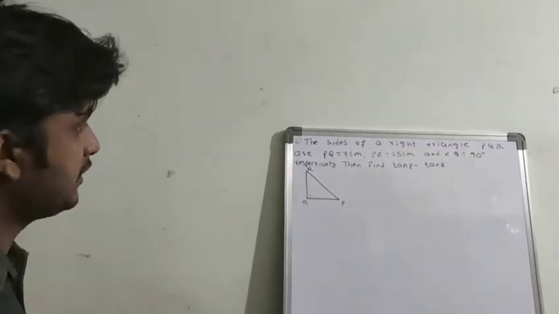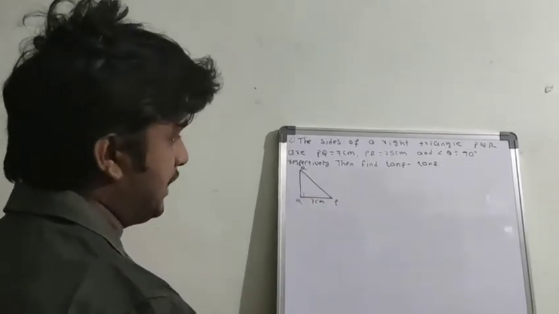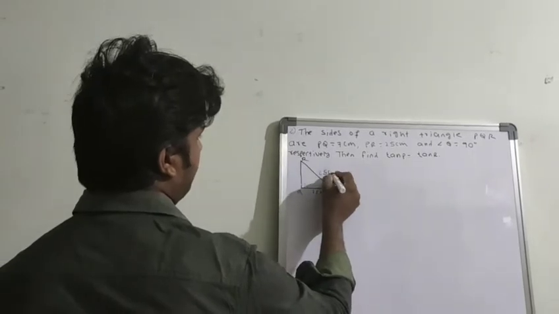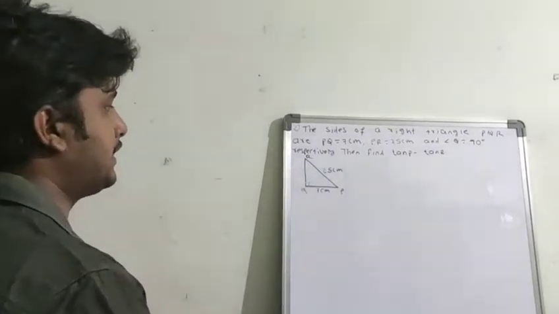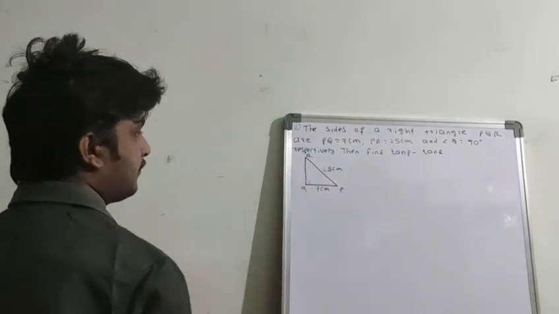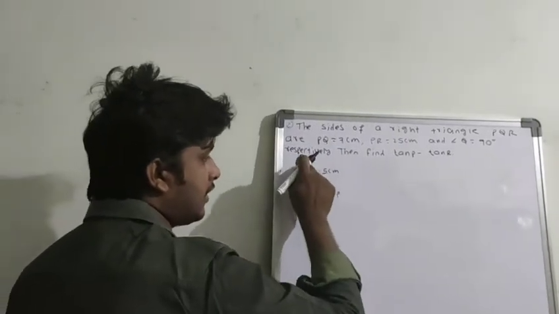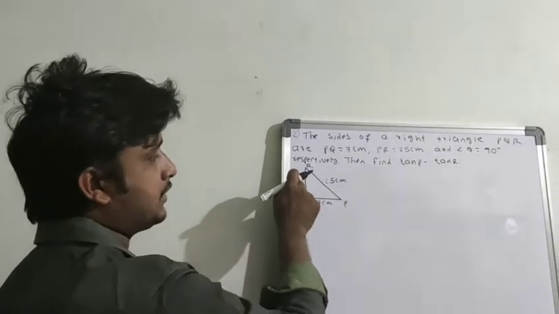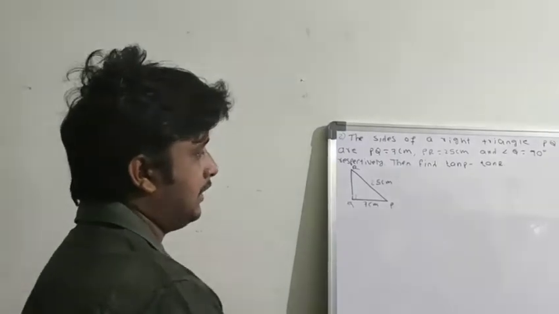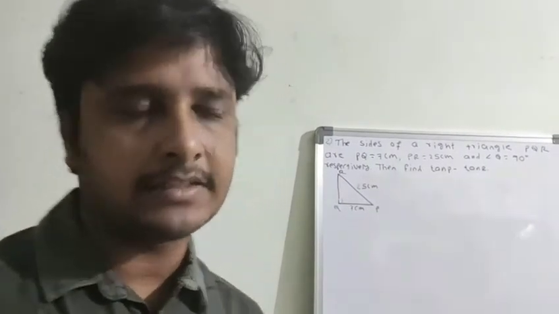So what is the given information? PQ equal to 7 centimeters. Next, PR equal to 25 centimeters. We have to find out tan P minus tan R. If it is tan P, with respect to P, opposite by adjacent, we don't know the opposite. So first we have to find out the opposite. And similarly, tan R, with respect to R, what is the tan? Opposite by adjacent. So we have to find out QR. So already we discussed, in a right angle triangle, if you know any two sides, you can find out the third side by using Pythagoras theorem.